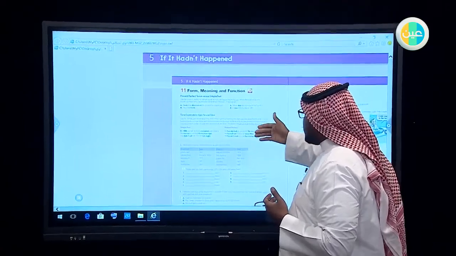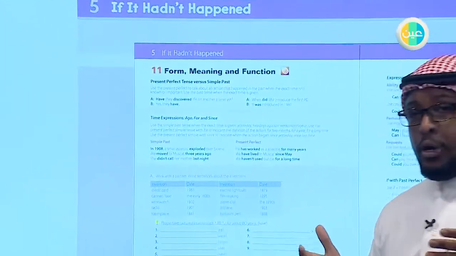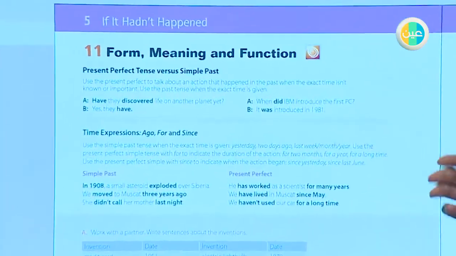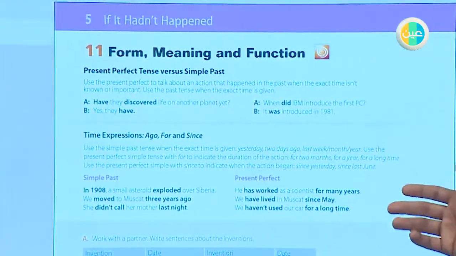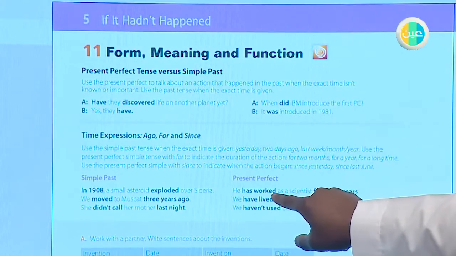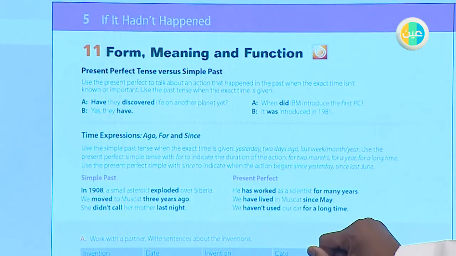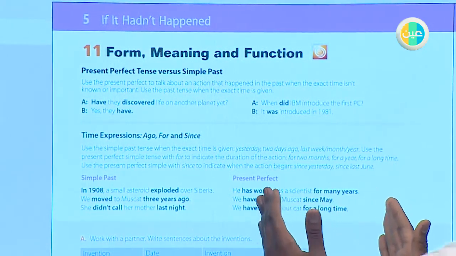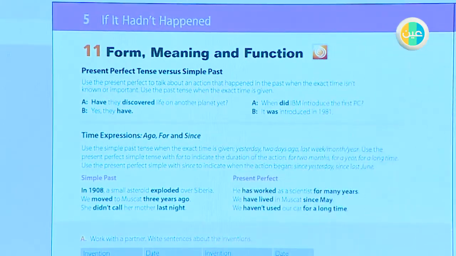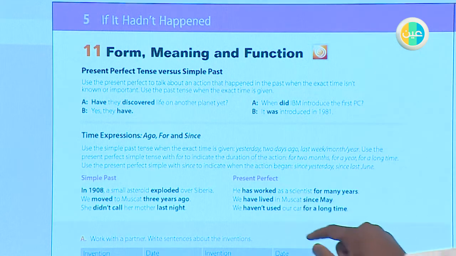And let us mention something about the present perfect. We said that the base or the rule of the present perfect is one of the verbs have or has plus the past participle. So has, have plus the past participle. As you see here, we have worked, we have lived, we have used. Okay. Then we continue the sentence, a scientist for many years.